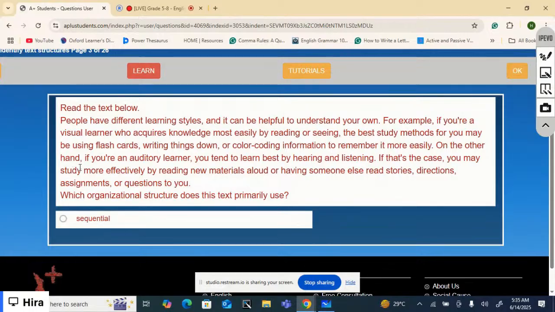other hand, if you are an auditory learner, you tend to learn best by hearing and listening. Well, who are you? An auditory learner or a visual learner? So, if you are an auditory learner, you tend to learn best by hearing and listening. If that's the case, you may study more effectively by reading new materials aloud or having someone else read stories, directions, assignments, or questions to you. Well, I hope I'm not... I'm a visual learner. What do you guys think?